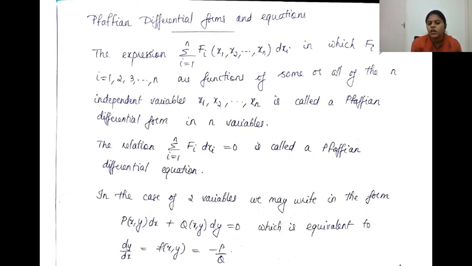of the form M of x,y dx plus N of x,y dy equal to 0, which is a first order differential equation. Then there you have learned what is an exact equation. If you have ∂M/∂y equal to ∂N/∂x, the equation becomes exact